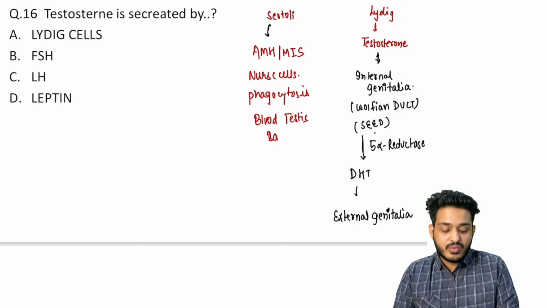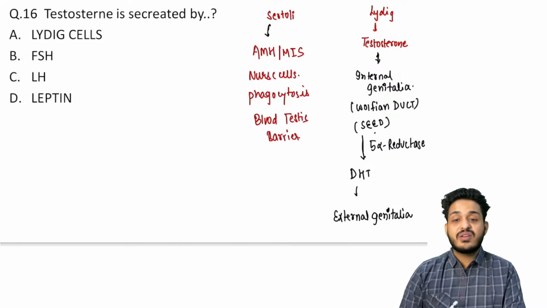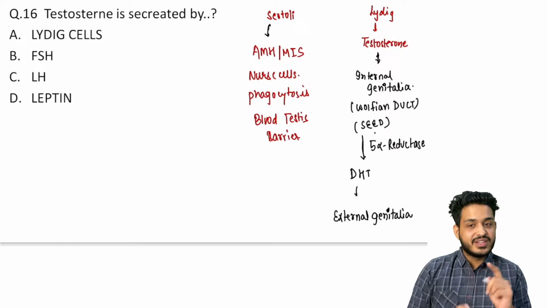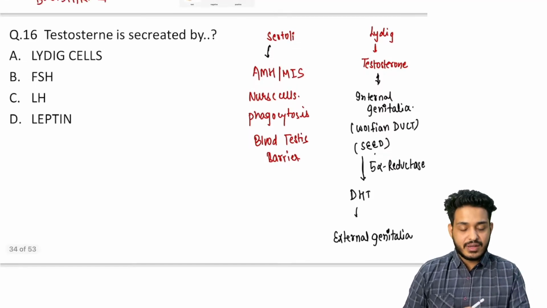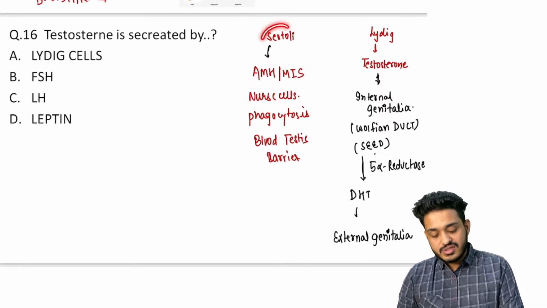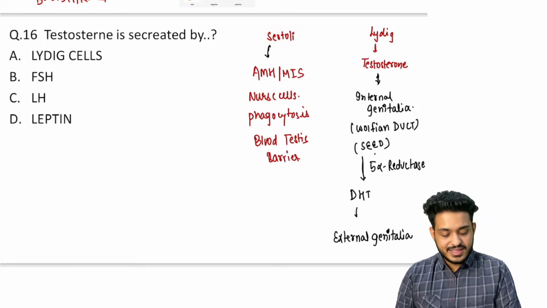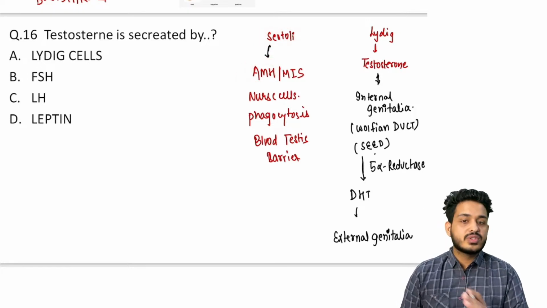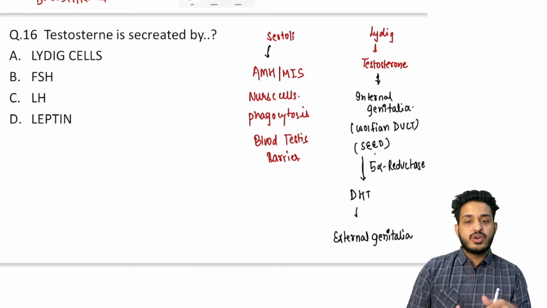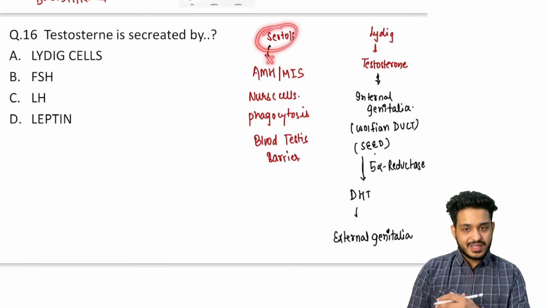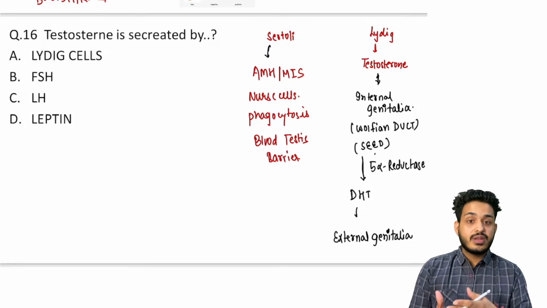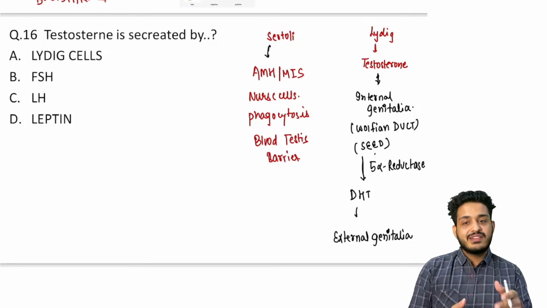Which is going to have what kind of junctions? Remember, I taught you claudin and occludin tight junctions. In this video itself, I've told you in part 1. Right? So these are the important things about Sertoli cells. It is going to make anti-Mullerian hormone, which is going to inhibit the Mullerian duct, because Mullerian is going to make female organs, right? So Sertoli cells are going to inhibit those female organs. Otherwise, what will happen? The person will be having both male and female organs, right?